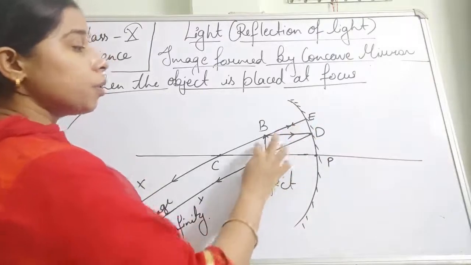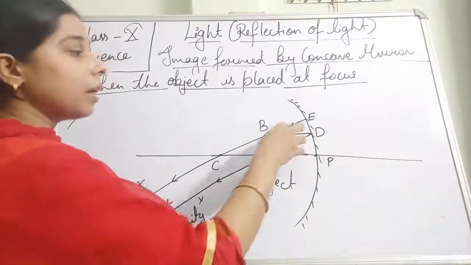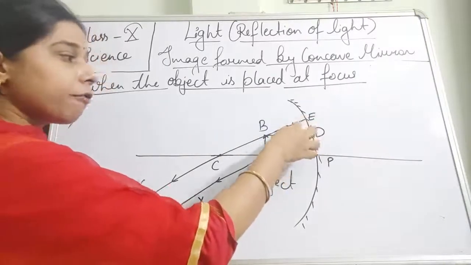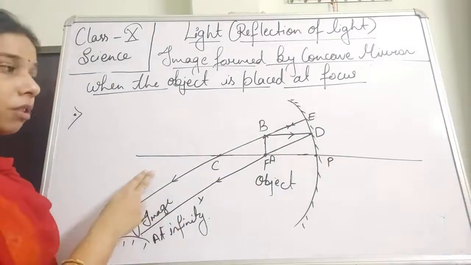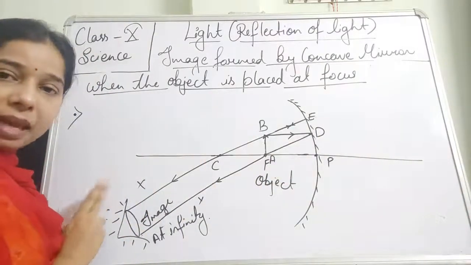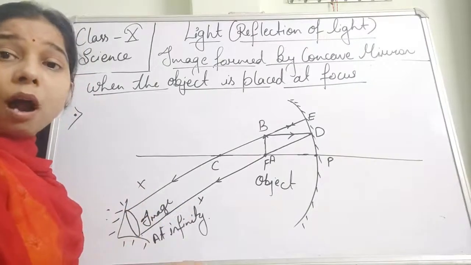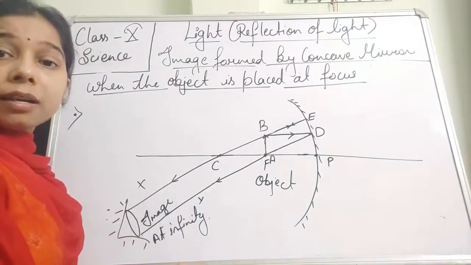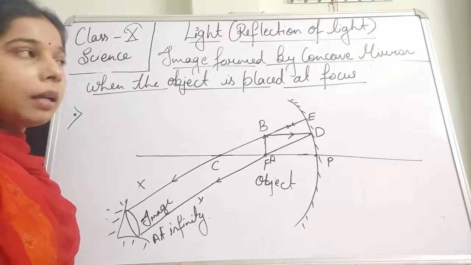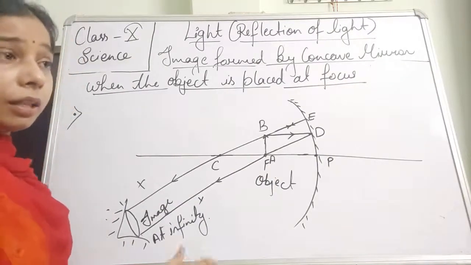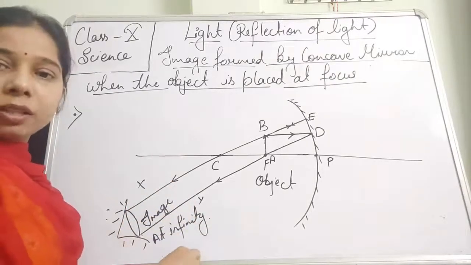Another ray passes through the center of curvature, and after reflection it will pass through the center of curvature again. So this is the ray of light, and when you look at X and Y, what do you find? After reflection they become parallel to each other. Remember that before this they were not parallel, they were diverging. But here they are parallel to each other.